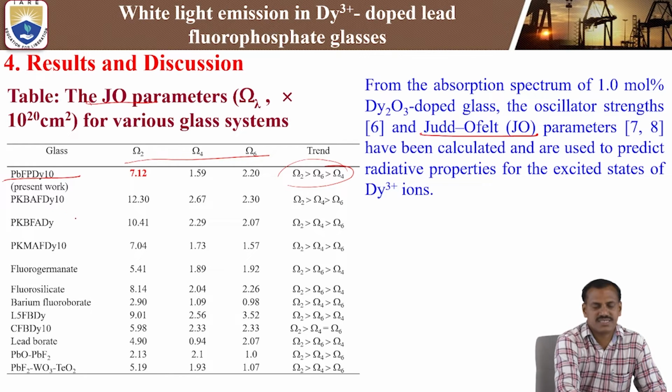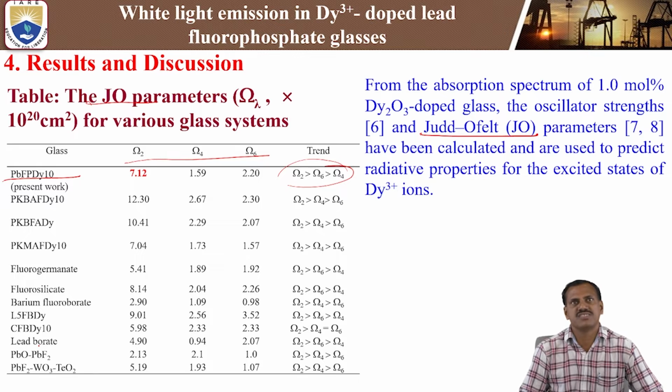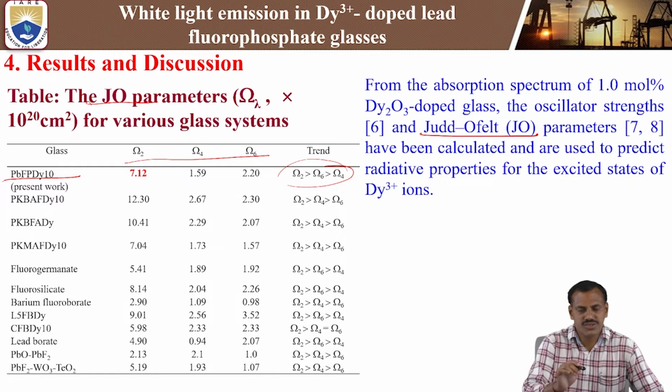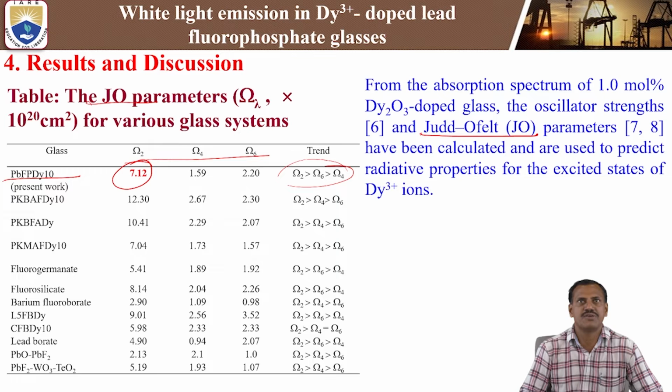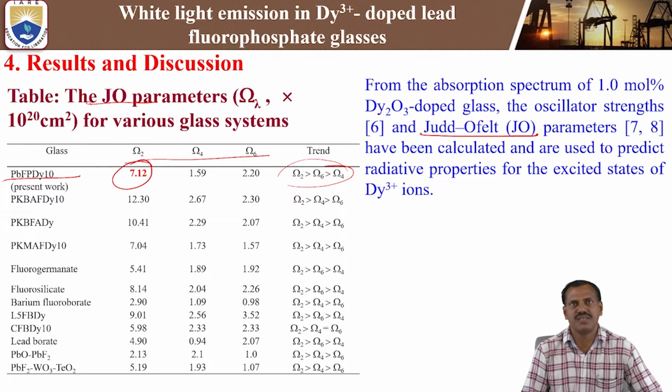These are different host classes, such as fluorosilicate, fluorogermanate, and barium fluoroborate, and we are comparing our present studies with other glass hosts of the dysprosium 3+ doped glass systems. In this case, we are getting higher Omega 2 values compared to Omega 4 and Omega 6. This means covalency is higher compared to Omega 4 and Omega 6. The present glass shows a 7.12 Omega 2 value.